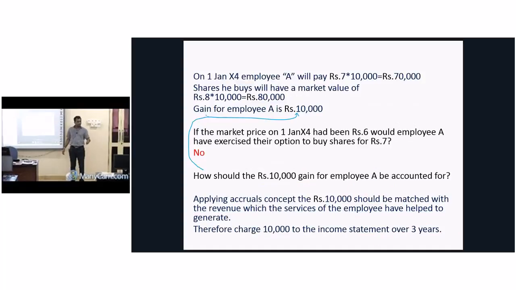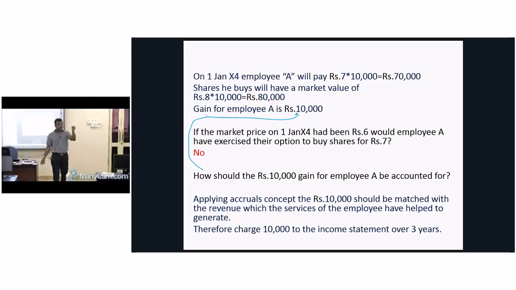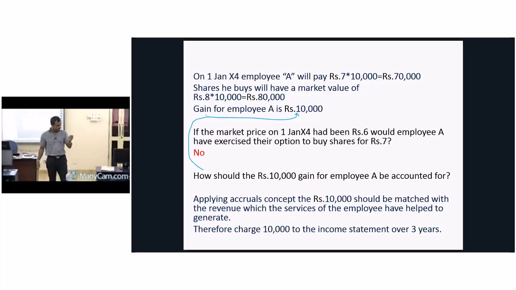Nobody will buy. Why? You have to pay how much? 7 to buy shares. If you go to the market with these shares, what is the market value of that day? It's 6. Therefore, you will have a loss of 1 rupee. So then what you have to do? You have to work for the company for the first 3 years to get this kind of gain. Now, let's say if the market price is 8, what is the employee's gain? You will buy from the company for 7, go to the market and sell it for 8. Then your gain will be 1 rupee per share, so 10,000 in total.